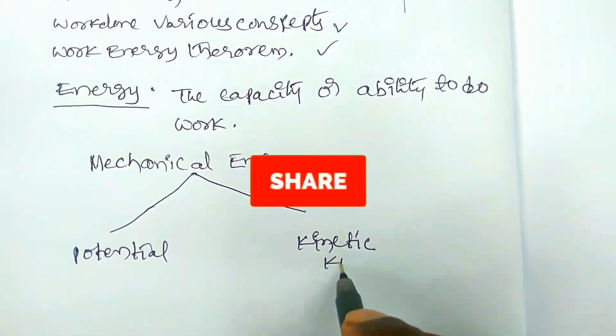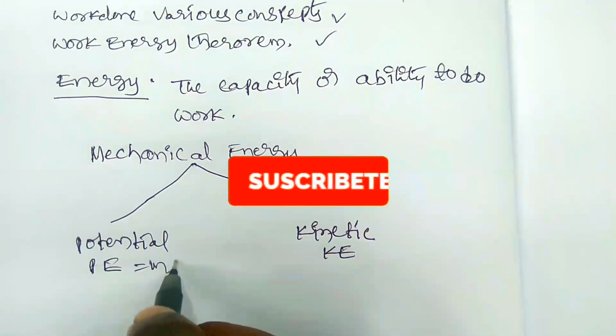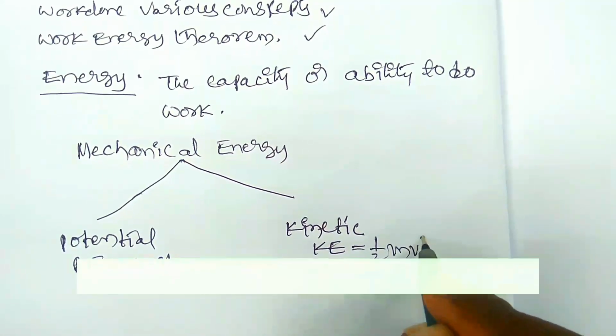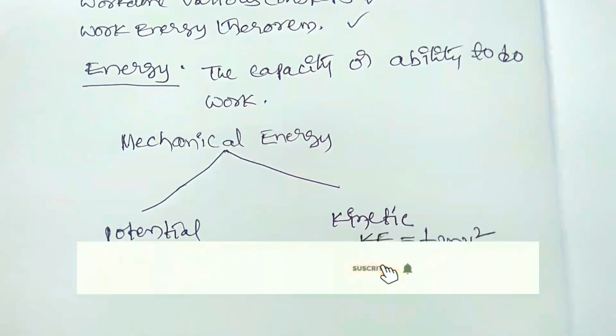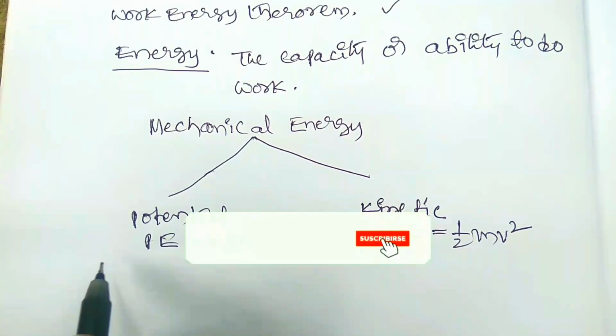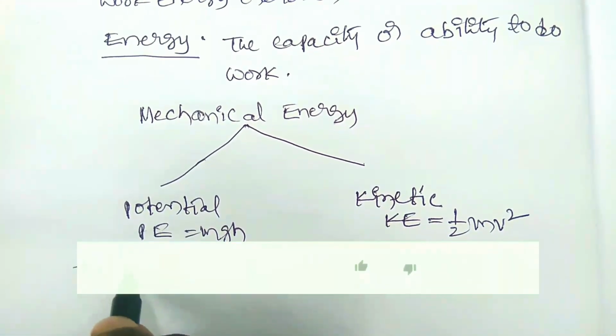Potential energy PE is equal to mgh. Kinetic energy KE is equal to 1 by 2 mv square. Right? So what is the potential energy of your body? How can we define the potential energy of your body?